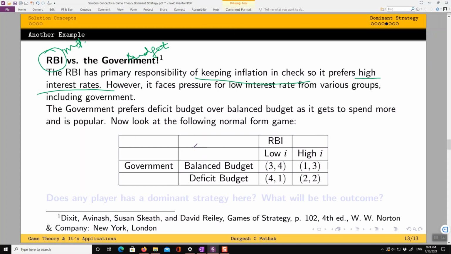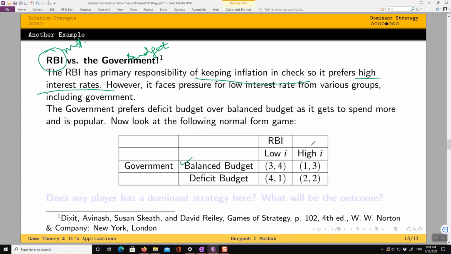Now, government pressurizes it for low interest rate. Apart from other interest groups, businesses also want a low interest rate. Government also wants a low interest rate, because that way it will look like government is promoting businesses. So now government has the option of preparing the budget. Government can prepare a balanced budget, which means that income or revenue is equal to the expenditure.